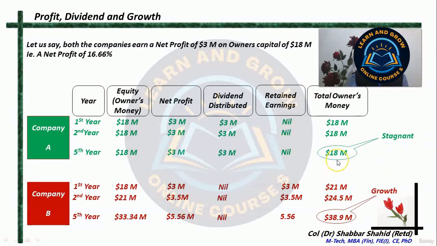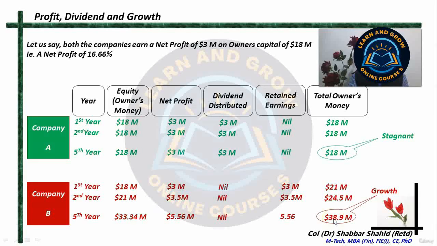Alright. So here it remains 18 million only. The company is stagnant, though it is giving dividend every year, but it is stagnant. It remains where it is. Company B, it is not giving any dividend. But see the growth. Its worth has become more than double.